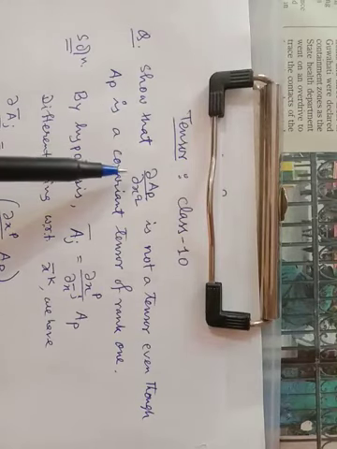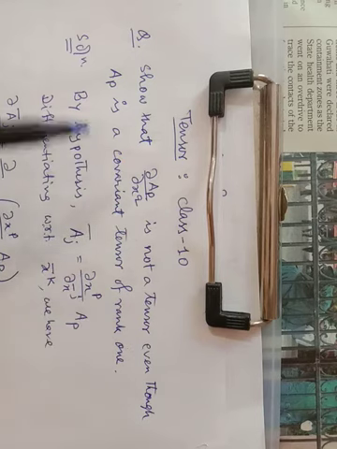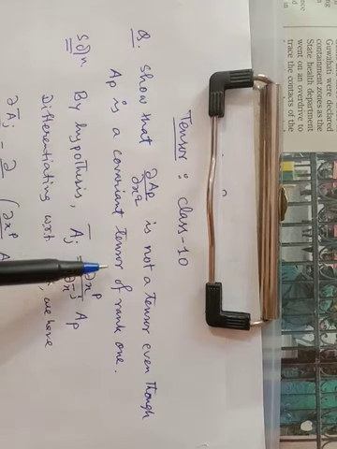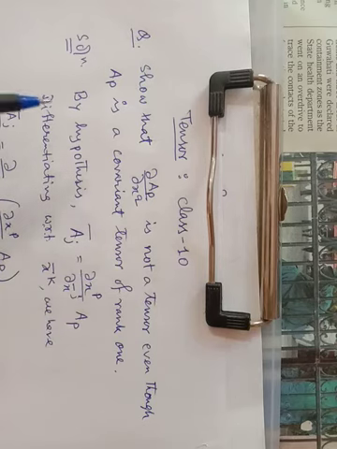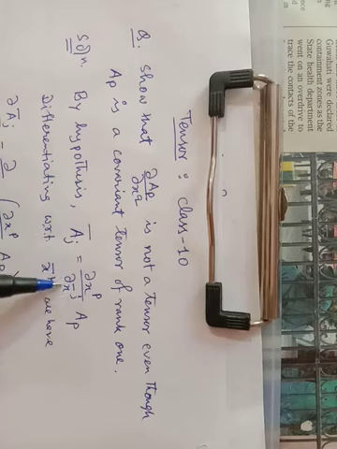Question: show that ∂Ap/∂xq is not a tensor even though Ap is a covariant tensor of rank 1. Since Ap is a tensor, according to the transformation equations, we can write Ā_j = (∂x^p/∂x̄^j) A_p. Now differentiating both sides with respect to x̄^k, we have ∂Ā_j/∂x̄^k equal to ∂/∂x̄^k of (∂x^p/∂x̄^j A_p).